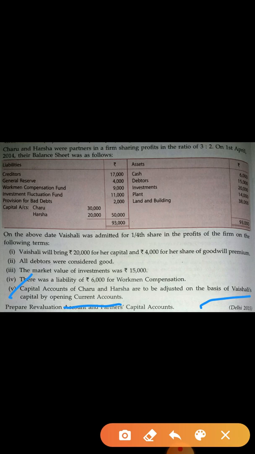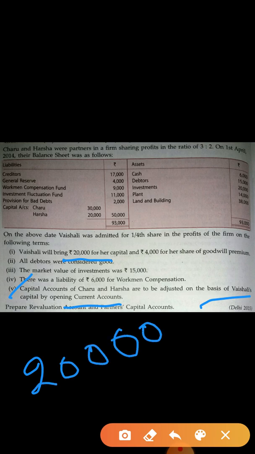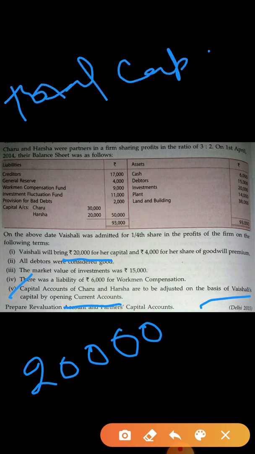Now what is the amount of Vaishali's capital? 20,000. She has brought 20,000. This is Vaishali's capital amount. Okay, on the basis of this amount you have to adjust, so from this capital you have to calculate the total capital. Now, how will you find the total capital?